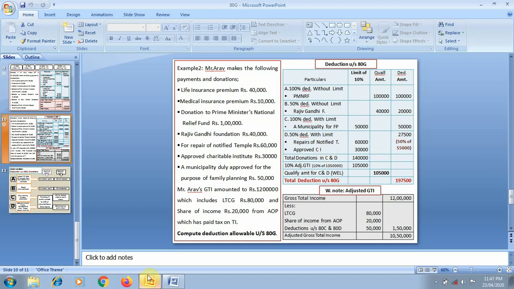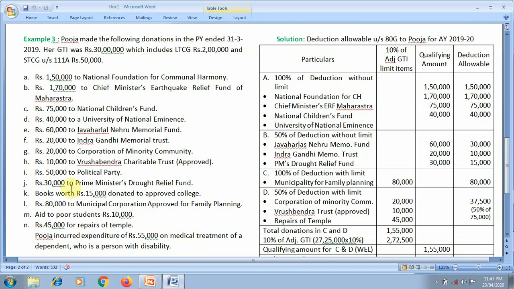We will have one more example. Example 3. Pooja made the following donations in the previous year ended 31st March 2019. Her gross total income was rupees 30 lakh, which includes long-term capital gain and short-term capital gain under section 111A. Here 111A is mentioned, so while calculating adjusted gross total income, it is to be deducted.